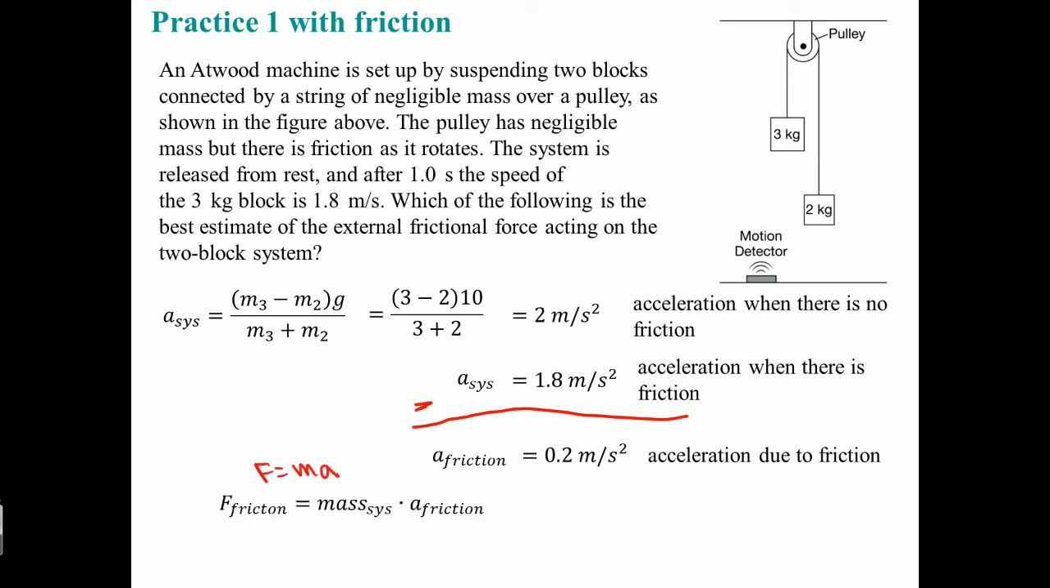All right, the acceleration is 0.2 due to friction, times it by the mass, which is just 5, because this is the mass of the system, of course, and you should get 1 Newton. That is the 1 Newton force caused due to friction. So in reality, when you do this in real life, your real life acceleration is always going to be less than your theory calculation, because there's friction involved.